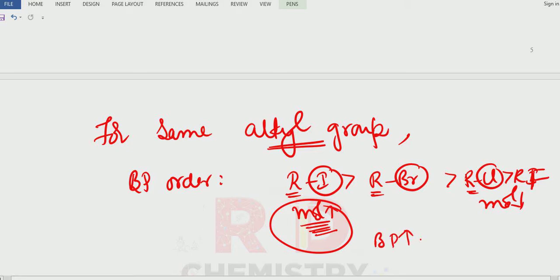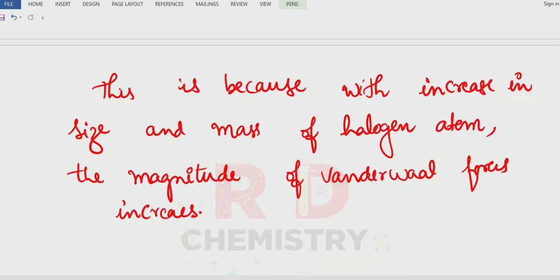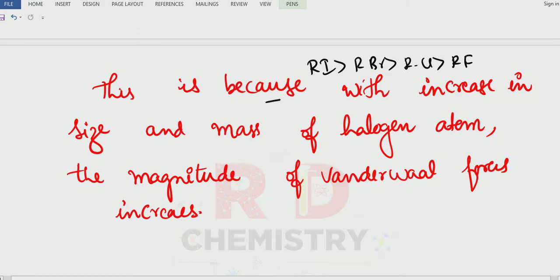So the boiling point of alkyl halide with RI is greater than RBr, than RCl, than RF. This is because with the increase in the size and mass of the halogen atom, the magnitude of van der Waals force of attraction increases. When the attraction increases, boiling point also increases.